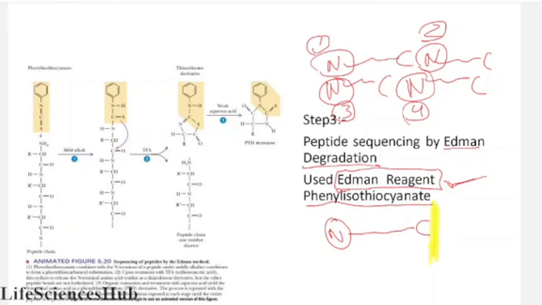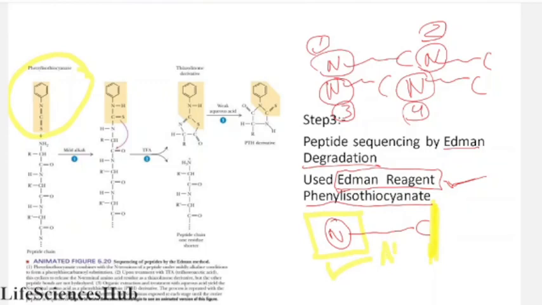C terminal we fixed at one end. Okay. Then we give phenyl isothiocyanate. Phenyl isothiocyanate binds to what? Phenyl isothiocyanate binds to the N terminal amino acid. As soon as it binds to the N terminal amino acid, in which condition does it bind?